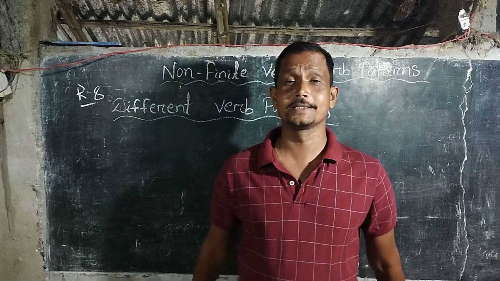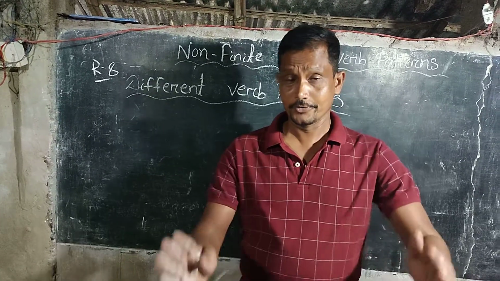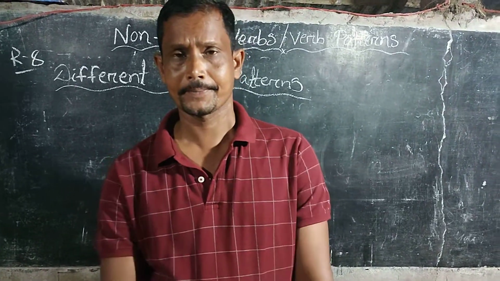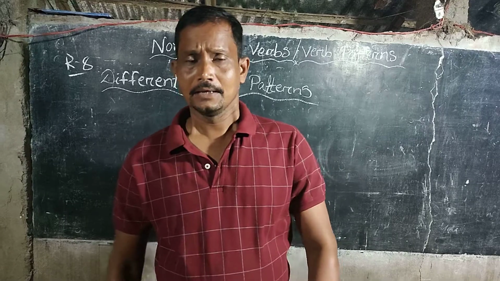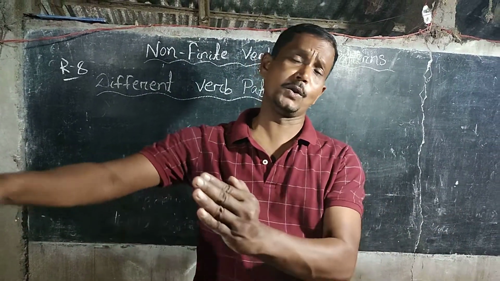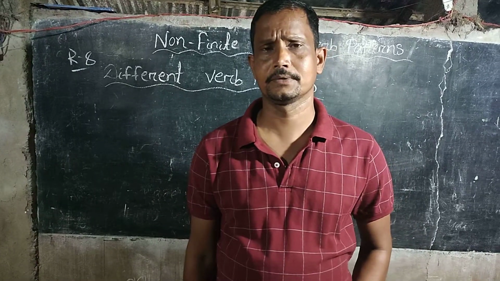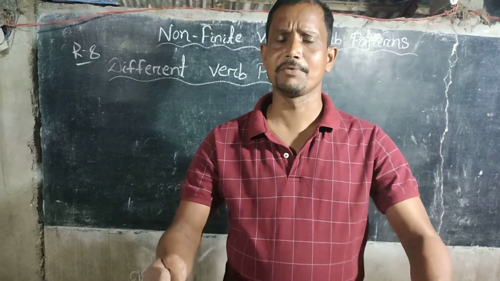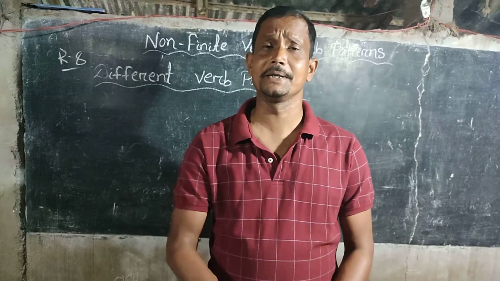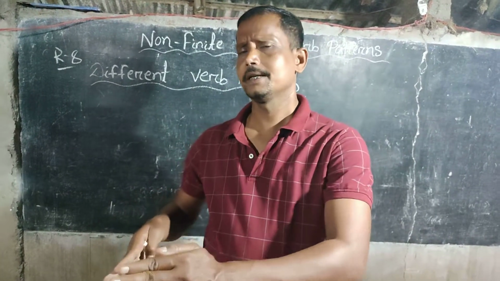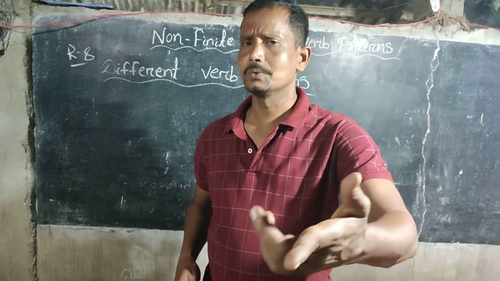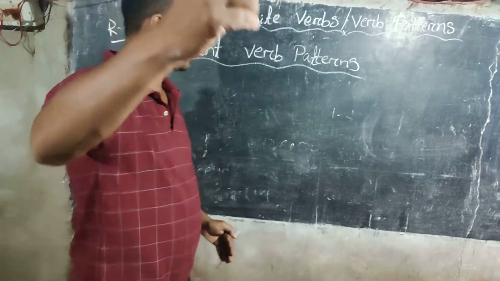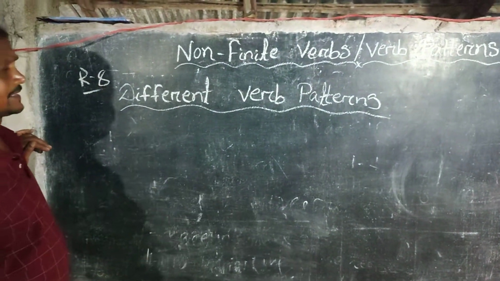Now we shall proceed towards the verb patterns. At first you should know the definition of verb patterns. Verb patterns mean what the verb follows. Some of the verbs take ing form, some take en form, to infinitive or bare infinitive, and this is known as verb pattern. Let's know about all the verb patterns. At first, pattern number 1.